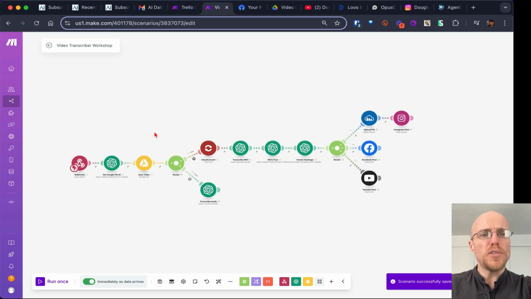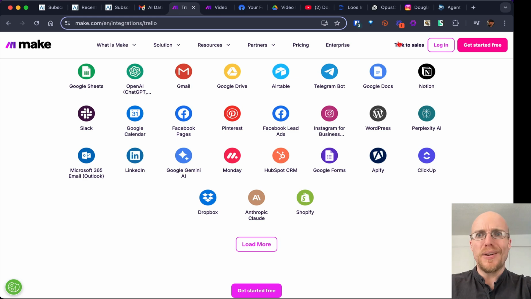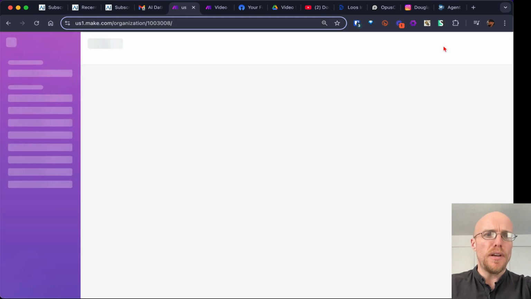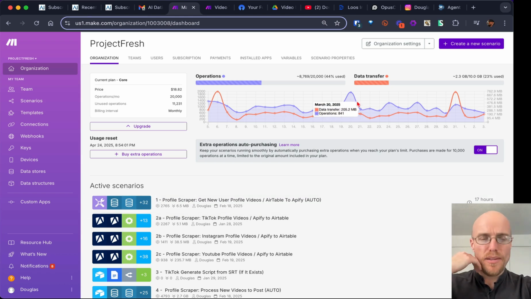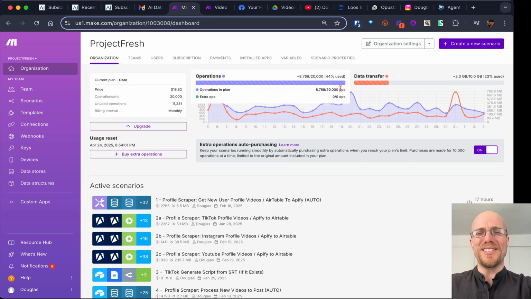All right, so where does this all start? First of all, it starts by creating a make.com account. You log in, and you'll see this. Yours will be very empty. I think you get 3 scenarios for free. But again, for $18, we do 20,000 operations a month. So it's really pretty cost effective.